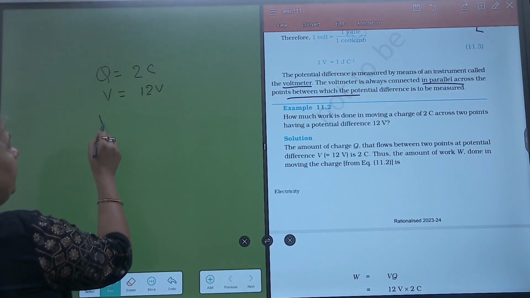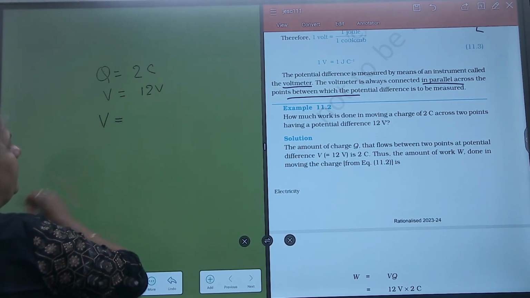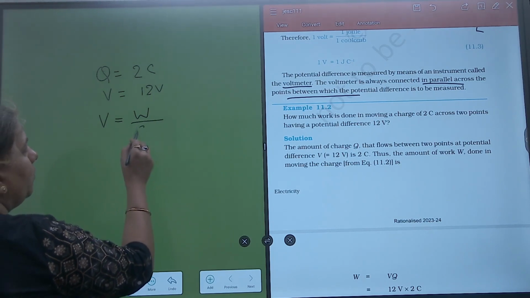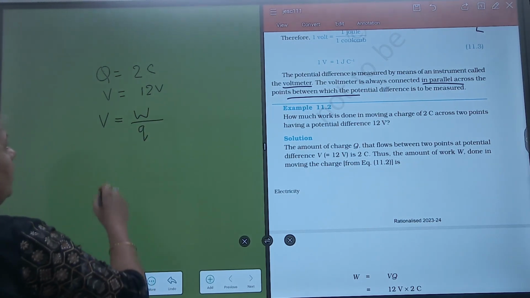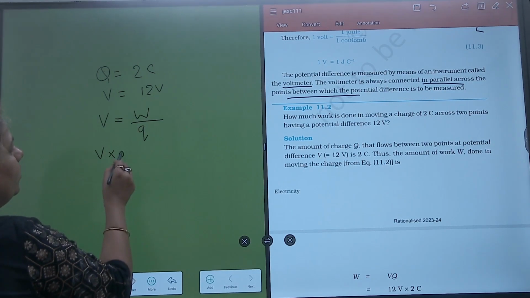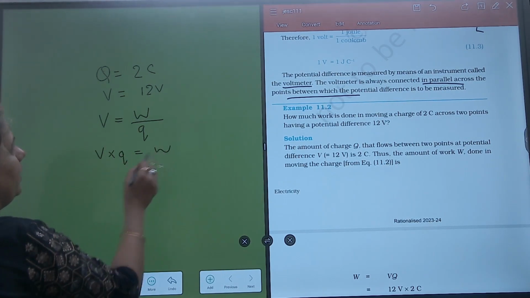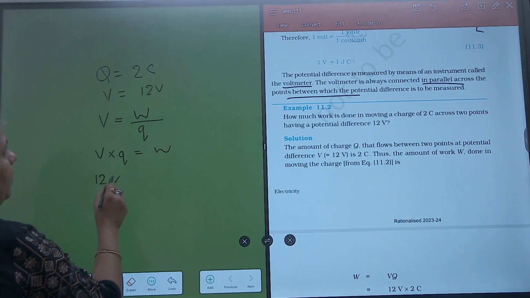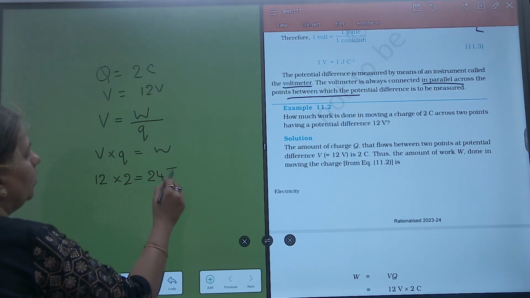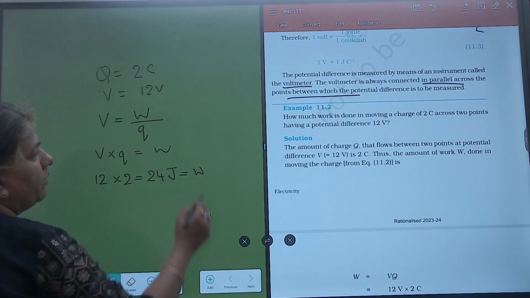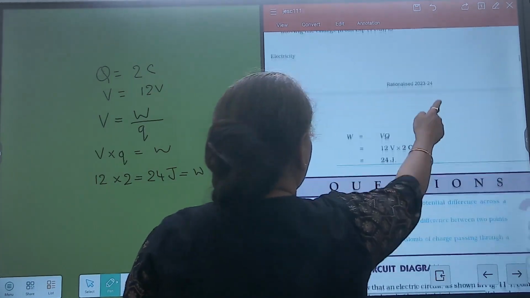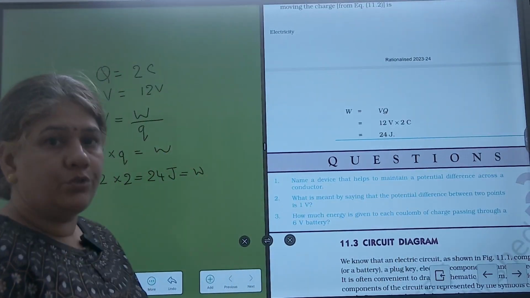We have studied just now that potential difference or voltage is the amount of work done in moving the charge. So you can write V into Q is equal to work done, that is 12 into 2, that is 24 joule work will be done. The answer is 24 joules.